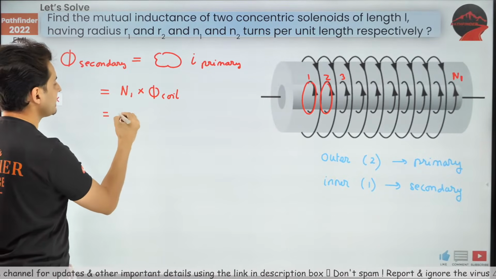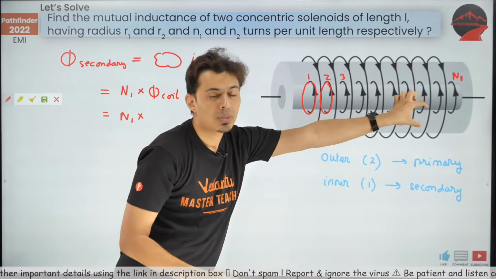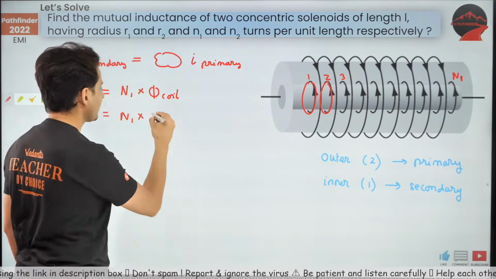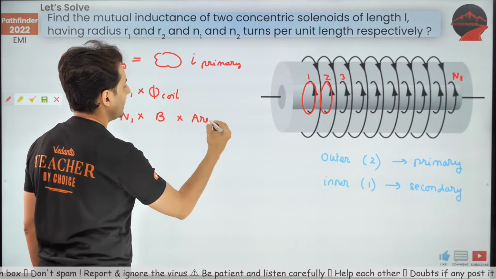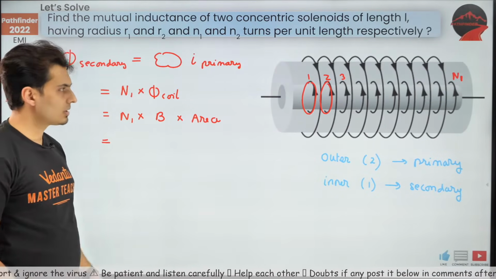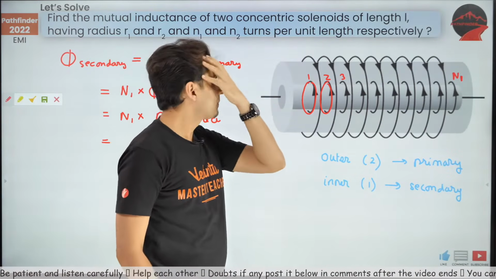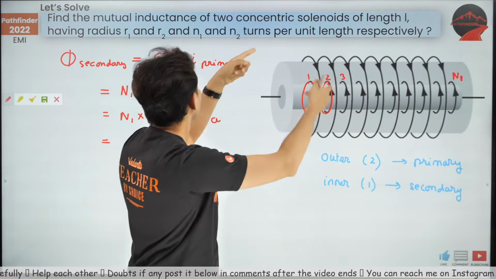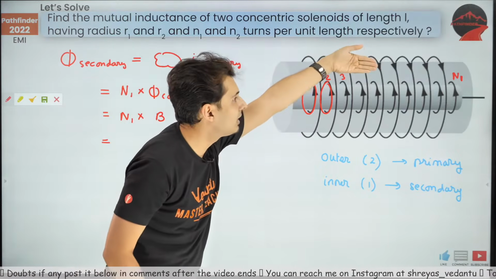Now what is the flux through each coil? The flux through each coil will be field into area. So that field multiplied by the area of that coil. Now carefully start substituting the values. What is N1? Think about it. N1 is the total turns, but given are small n1 and n2, which are turns per unit length.